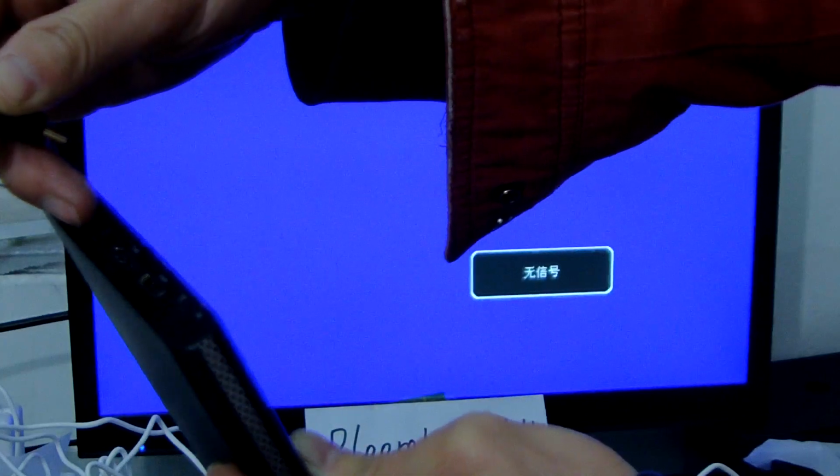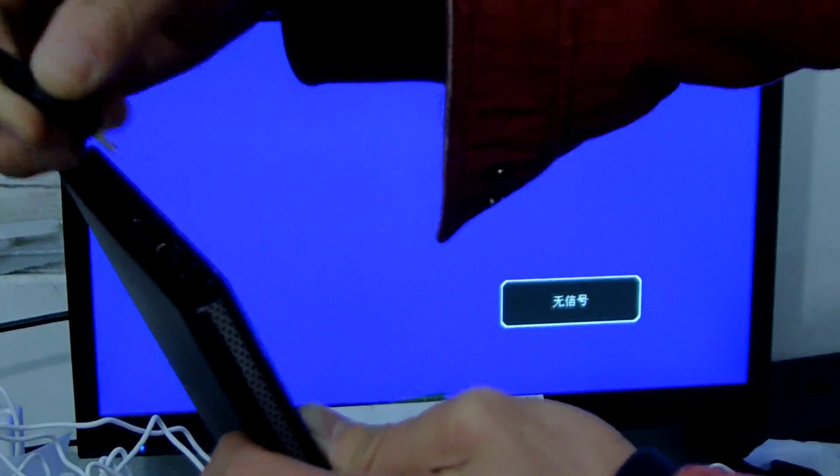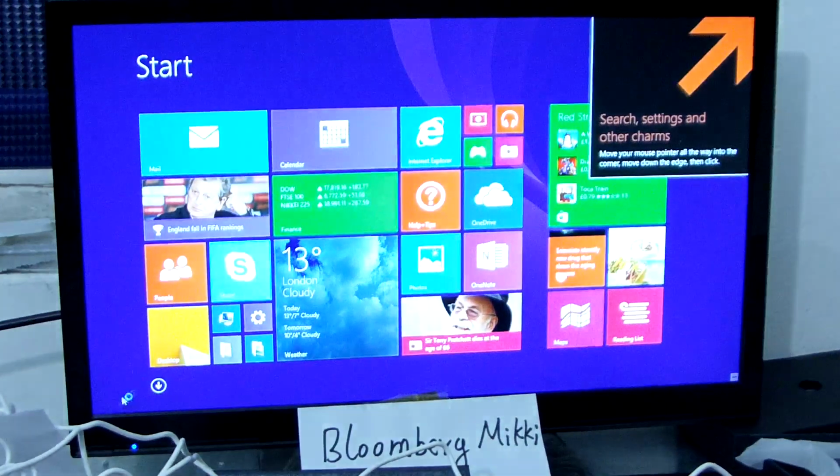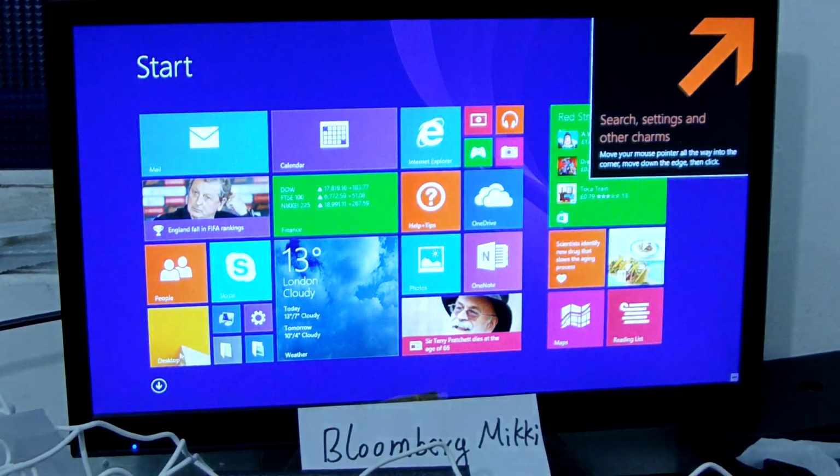This is micro HDMI, mini HDMI, USB 3, micro SD card slot, a phone jack, DC jack. I will connect DC. Okay. The mini PC is reside here.